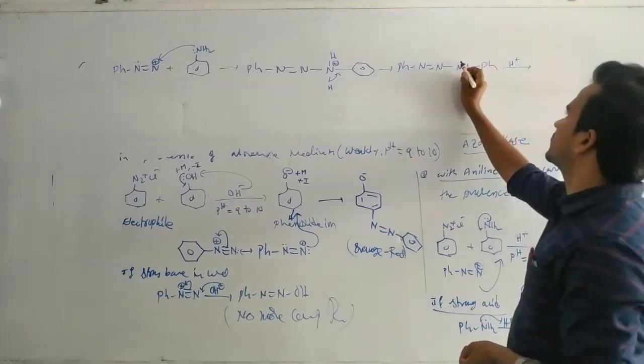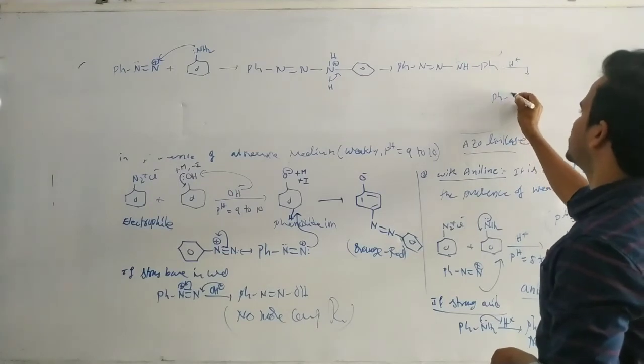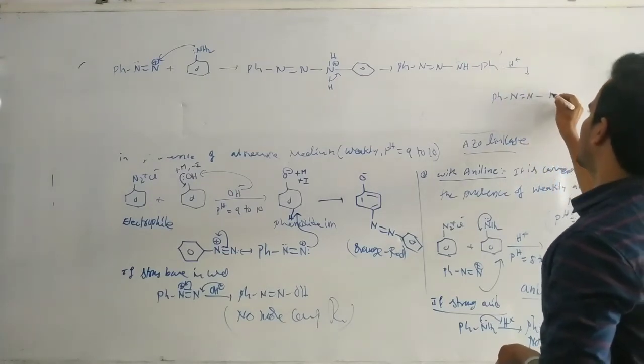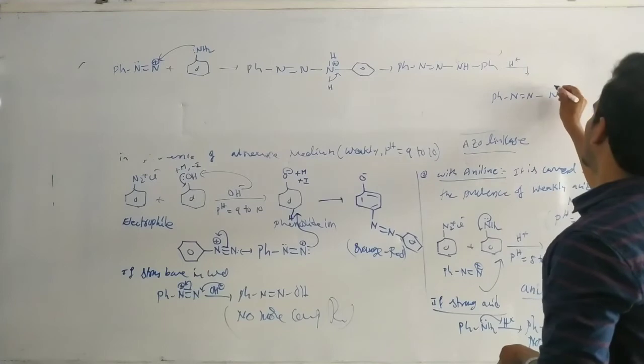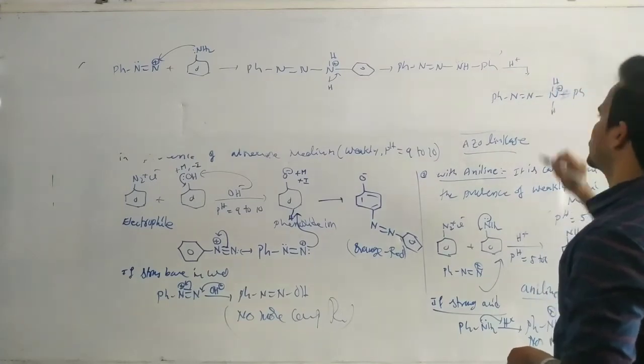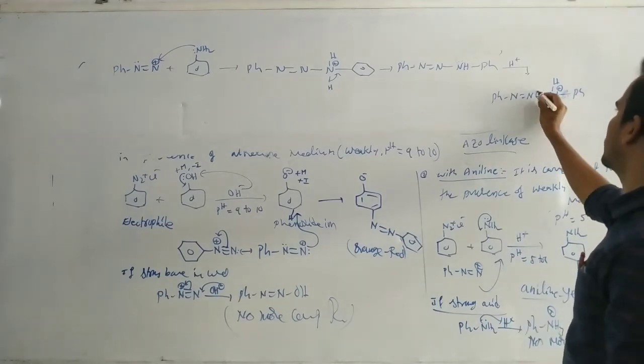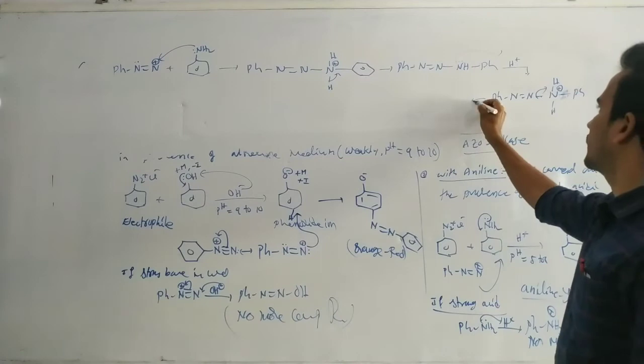Okay, so again here protonation takes place. We will see this one. So here PH N double bond N, here NH, here H, here H. In this case, PH, this one carries a positive charge. This one carries a positive charge. Now here the breaking of this bond takes place.